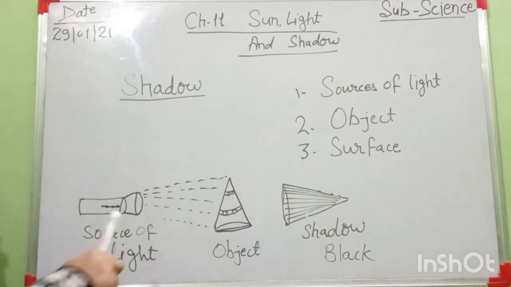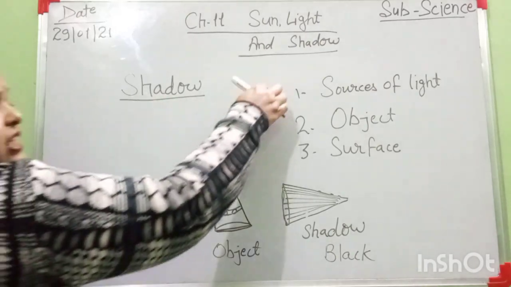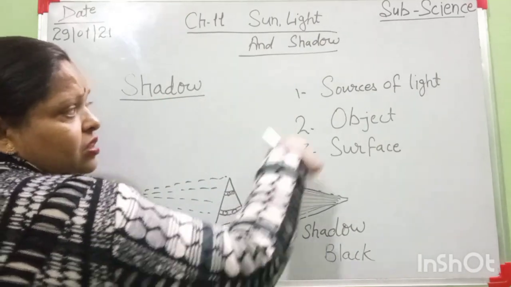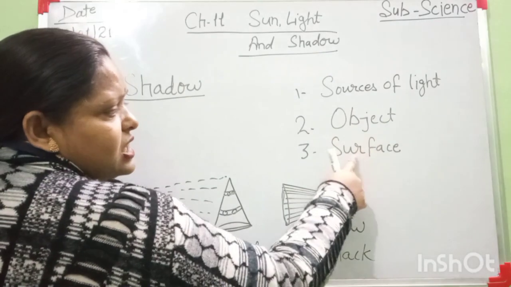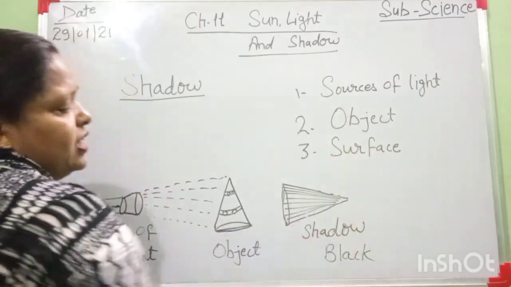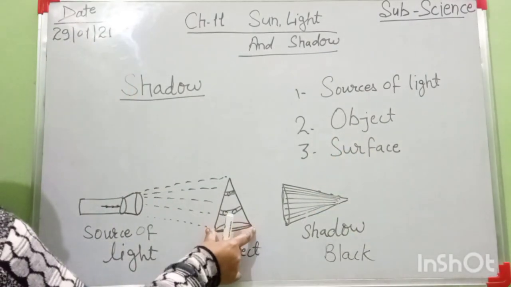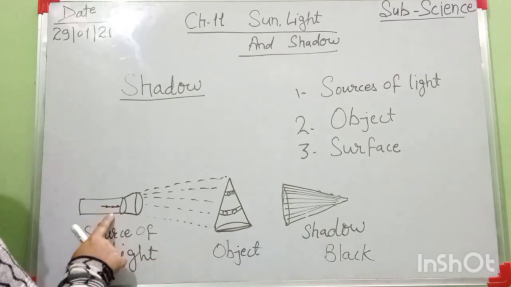And students, this is your homework. All of you draw this diagram: how shadow is formed. For a shadow to form, three things are required: source of light, object, surface. Okay, here this birthday cap is the object. Source of light, this torch.